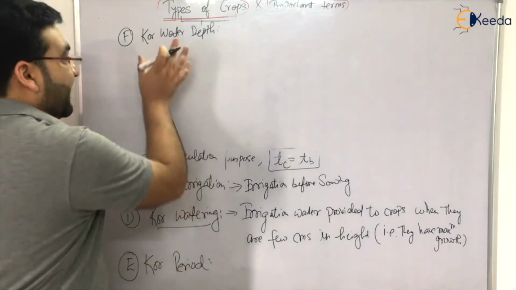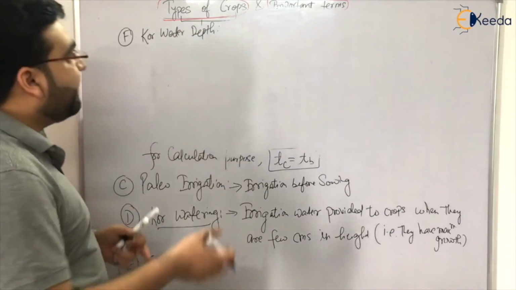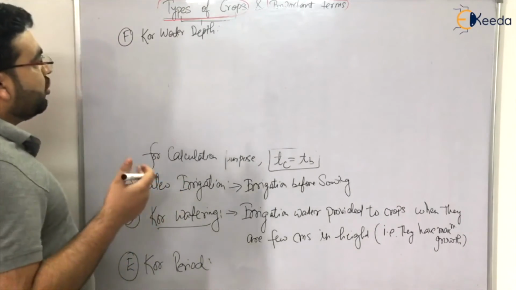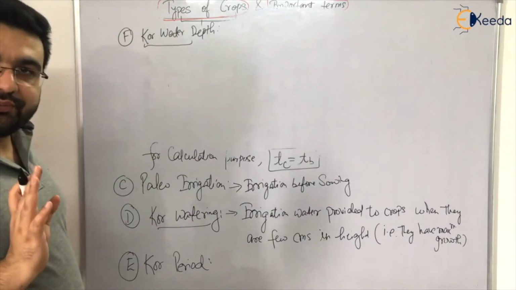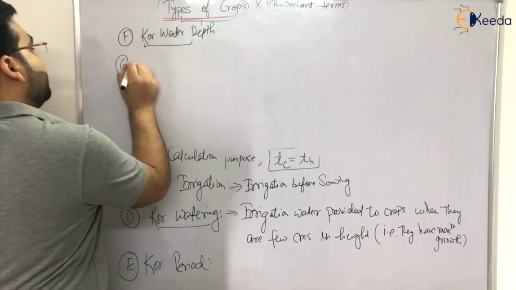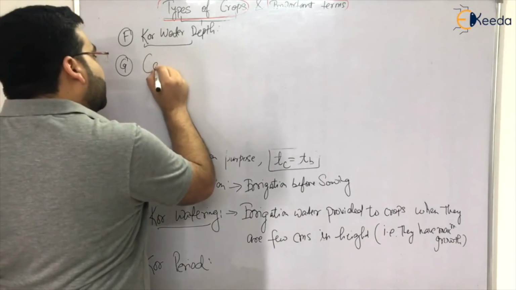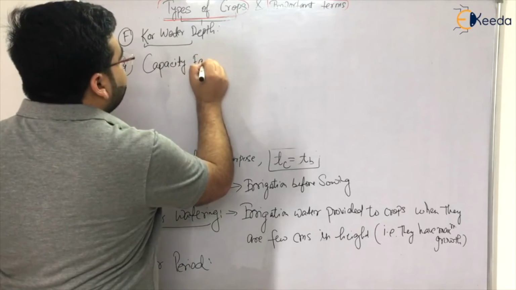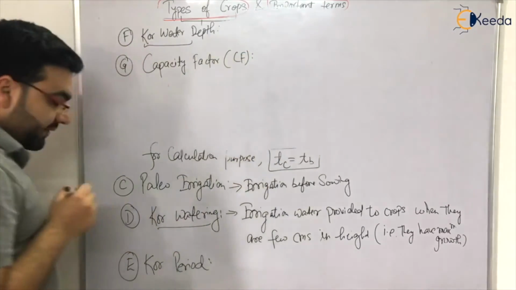Or you can say that the maximum depth of water during the entire crop period or the entire base period is known as the crop water depth, right? Whenever you are designing your crop, generally we design for the crop water depth because it is the maximum depth of irrigation. Clear? Now, after this, the term that we generally use is known as the capacity factor, CF.